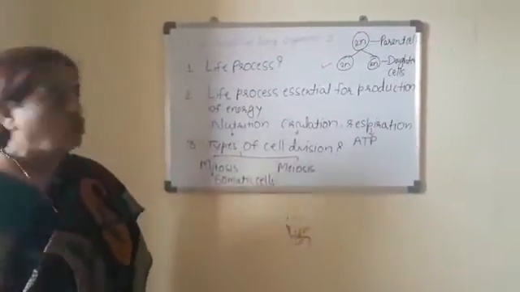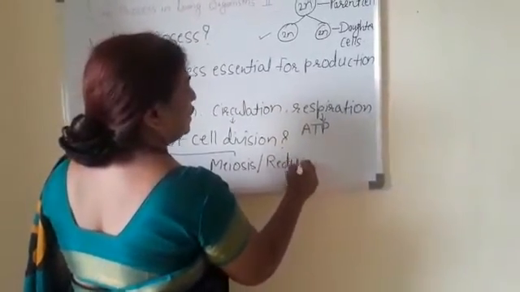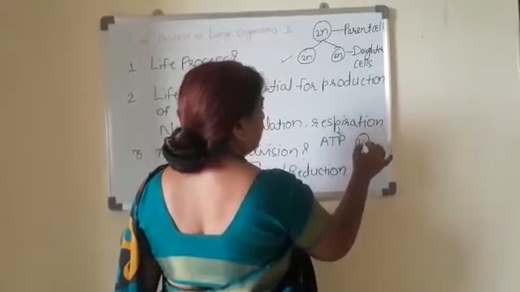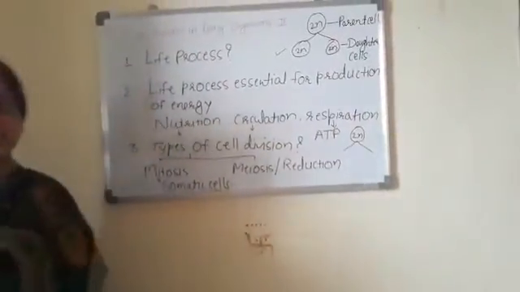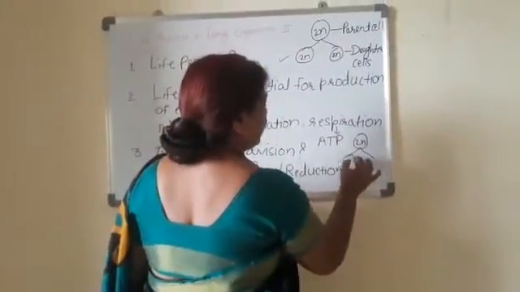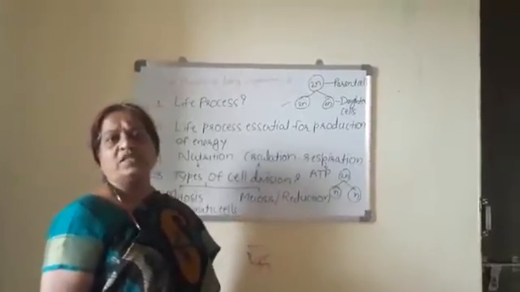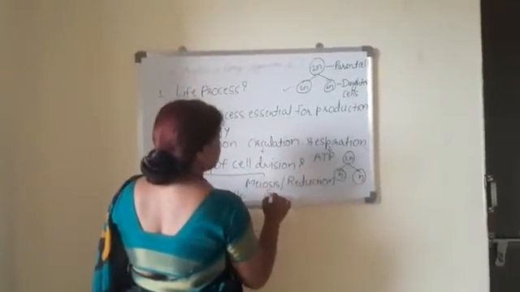On the other hand, meiosis or meiotic cell division is also known as reduction division. Now why is it known as a reduction division? Because when a parent cell undergoes division, there is a formation of new cells. Newly formed cells are known as the daughter cells. These daughter cells have half the number of chromosomes as that of the parent cell. Such a type of division is known as meiosis or reduction division. And at the end of this cell division, four new cells are formed. Such type of cell division takes place in germinal cells.